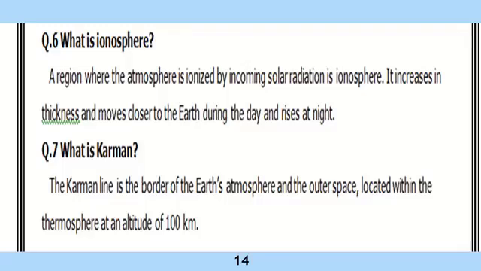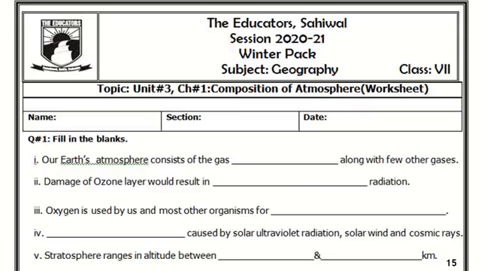Next we have question number 7. What is Kármán line? The Kármán line is the border of the Earth's atmosphere and the outer space. कि ये अर्थ के एटमॉस्फेयर से लेके आउटर स्पेस तक का बॉर्डर है. Located within the thermosphere at an altitude of 100 kilometer. इसकी हाइट जो है वो 100 kilometers तक की है.